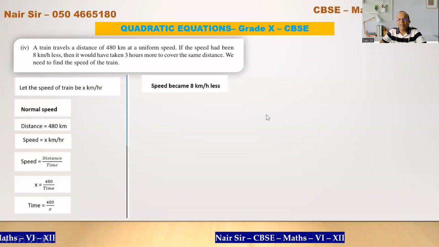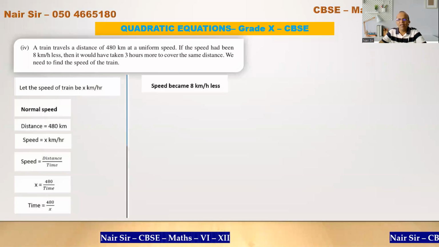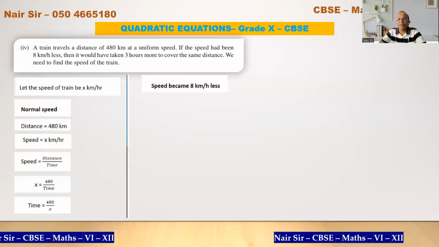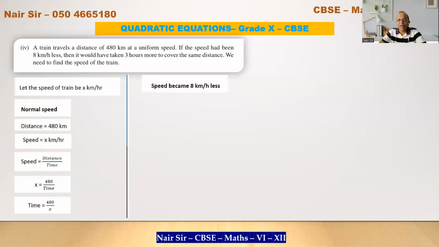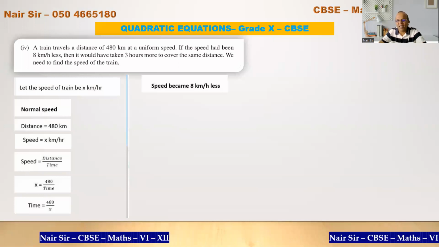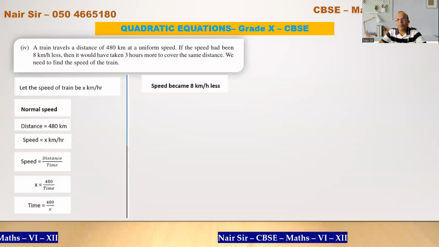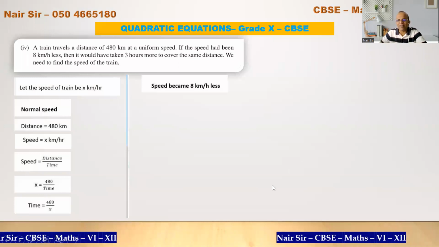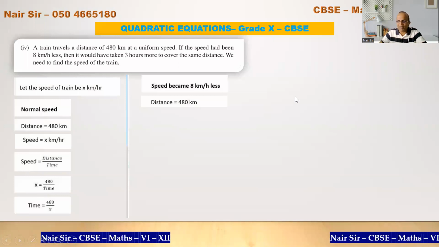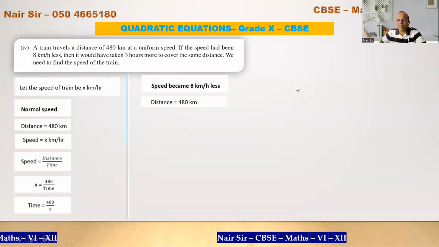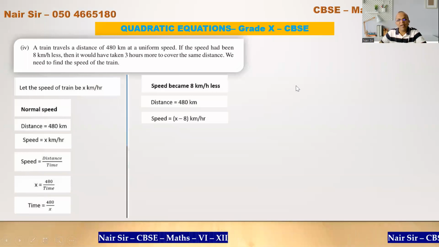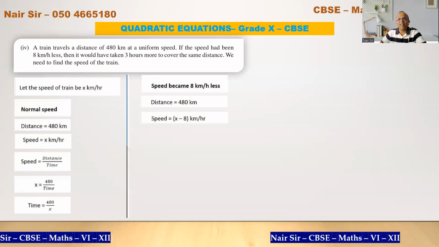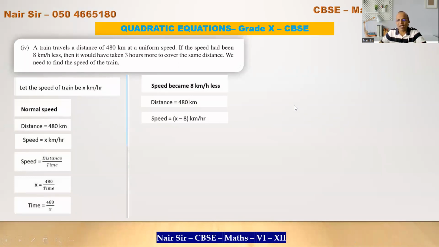The speed becomes, if it becomes 8 kilometers per hour less, what is your existing speed? x. What will be the speed if it is 8 kilometers less? It will be x minus 8. The distance remains the same. We are not changing anything about the distance. Speed x minus 8 kilometers per hour.